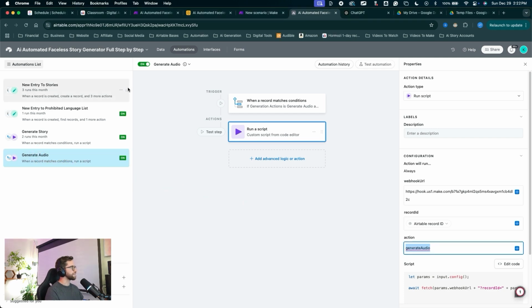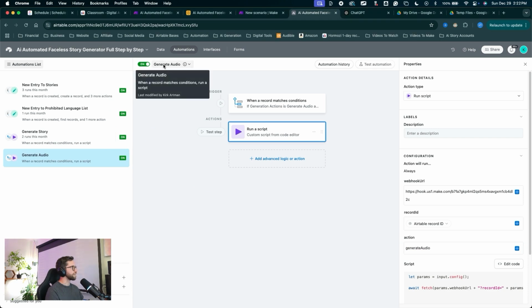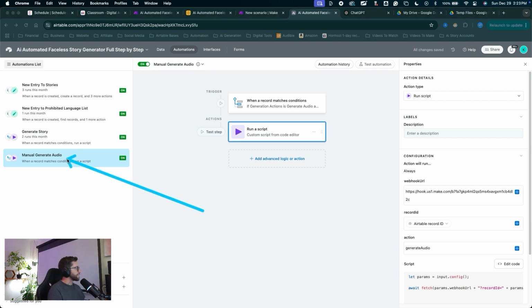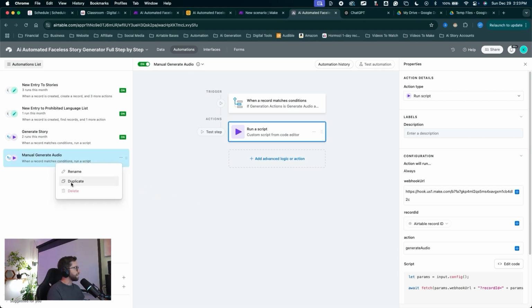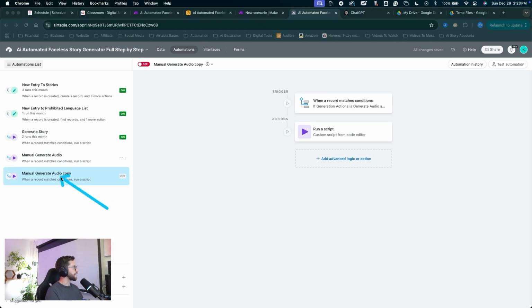I'm going to click into that and rename it. You can click on the 3 little dots here to rename it or double click on the name up here to rename it. And I'll rename it manual generate audio so we can manually trigger that run. Let's build out the automation to automatically trigger that run. What I'm going to do first is right click on this automation and duplicate it. Now we have the manual generate audio copy. I'll rename it auto generate audio. And while I'm here, I'll go ahead and flip it on.